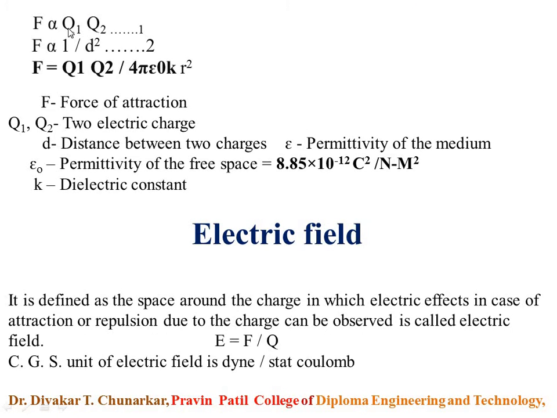Force of attraction is when the charges are unlike charges, for example positive and negative. So positive is Q1 and negative is Q2.